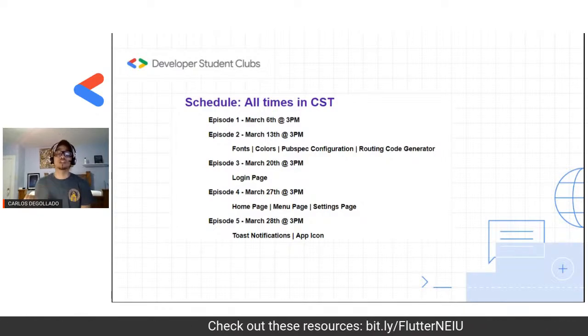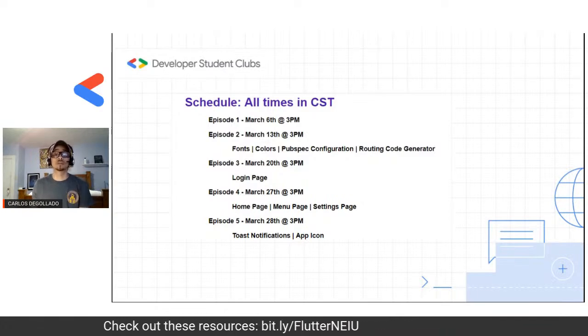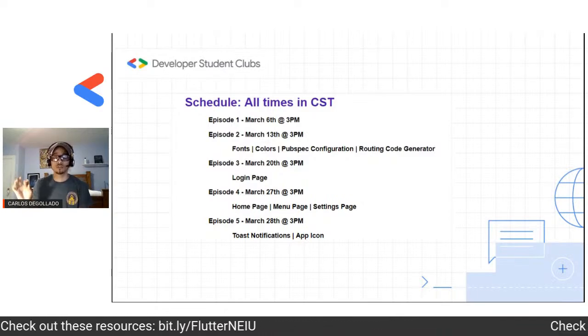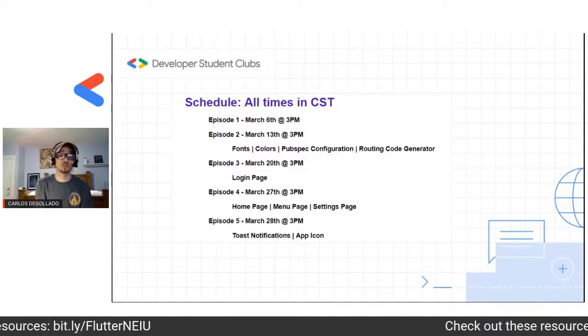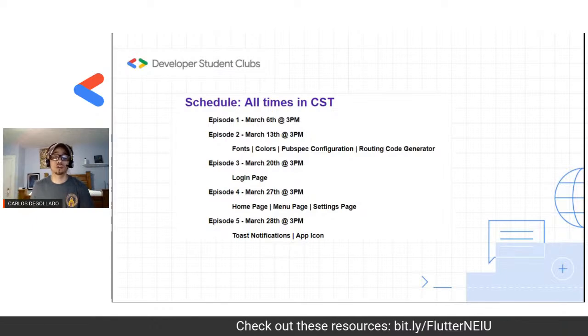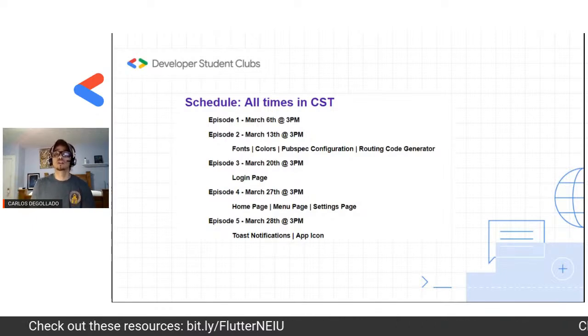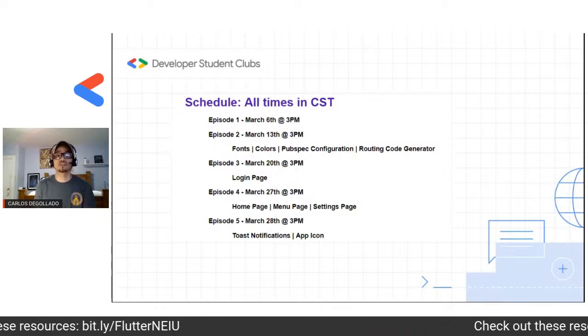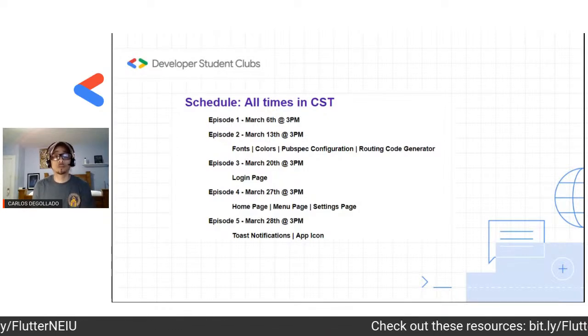If you need to change the fonts or the colors on a specific page, you don't change it in multiple places, you change it in one place, such as the fonts or the colors, and then it'll change all throughout your app. So that's what we're doing here. We're trying to centralize your configuration so that as you proceed, it'll be much easier. So those first 2 episodes are going to be covering that.